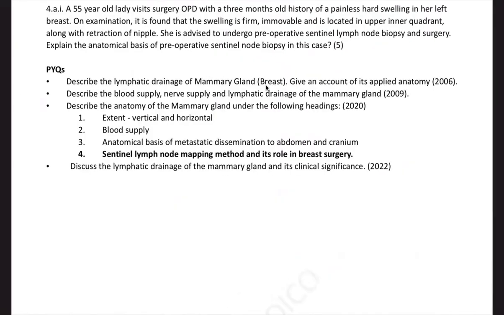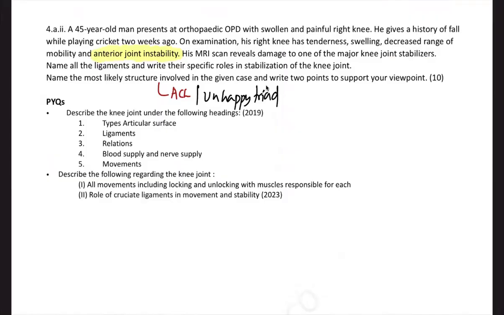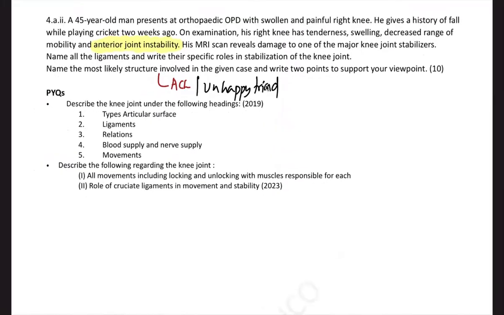Now, a 55-year-old lady visits surgery OPD with a 3 months old history of painless breast swelling. So they're giving you a clinical case of CA breast and they're asking you what is the importance of the sentinel lymph node biopsy. Just for 5 marks, they're making you read a 4 line big clinical stemmed question. But in 2020, the same question was asked: what is the role of sentinel lymph node mapping in breast surgery? Right? Now, next, there was a question on a 45-year-old man, orthopedic OPD, knee joint.